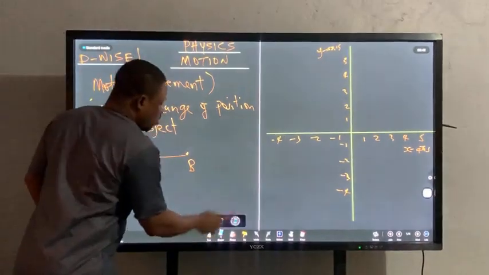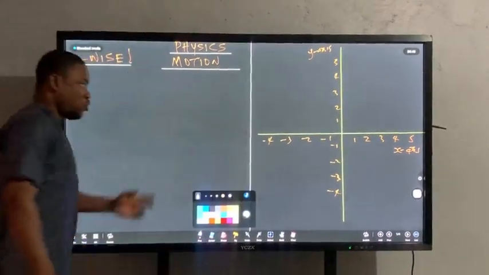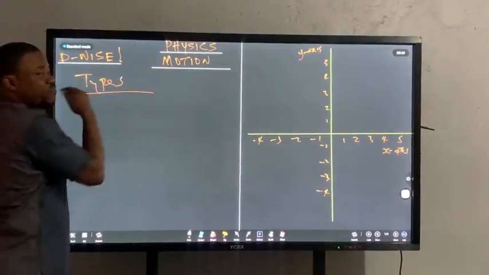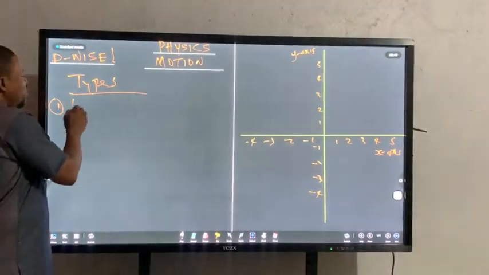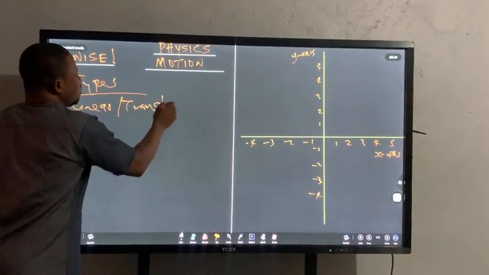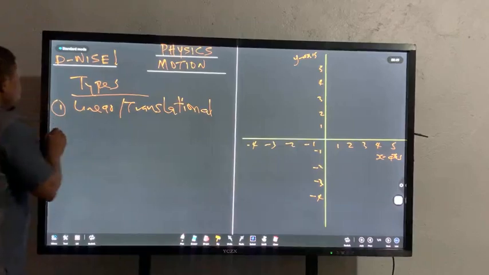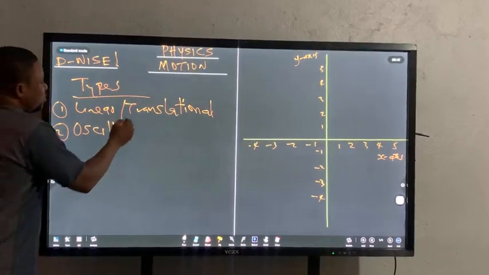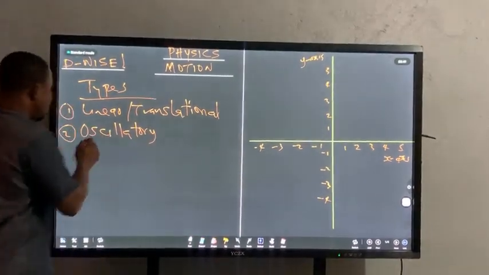Let me just talk a little about different types of motion before I go to terminologies. There are so many types of motion, I'll just brush over a few of them. One, we have linear or translational motion. Two, we have oscillatory, sometimes called vibratory motion.